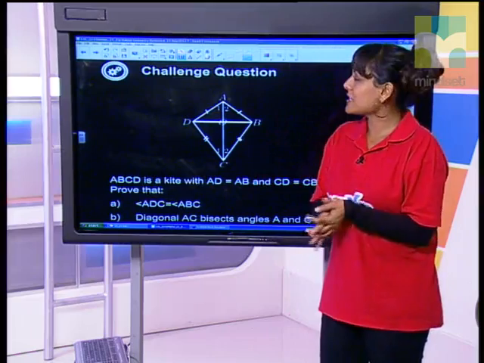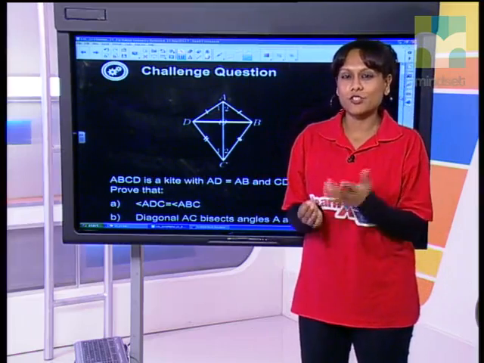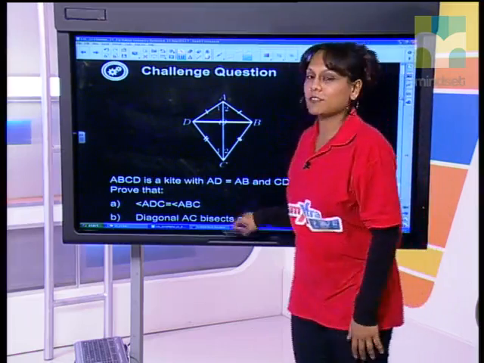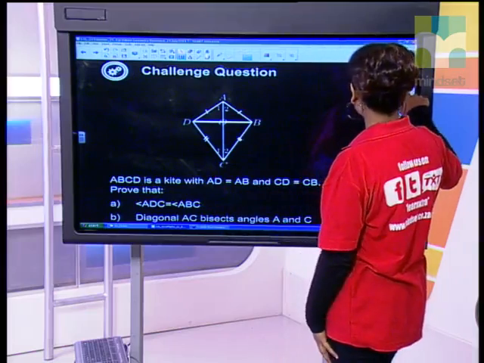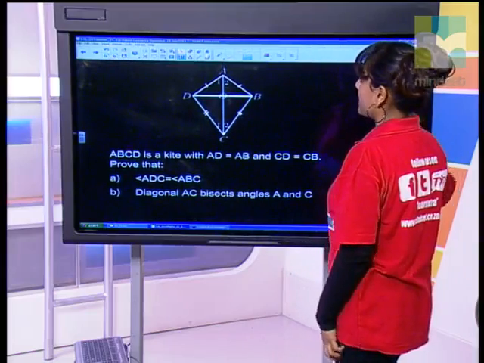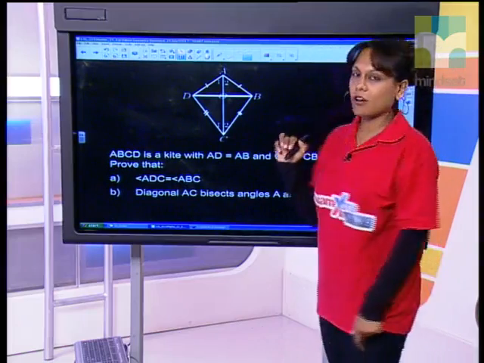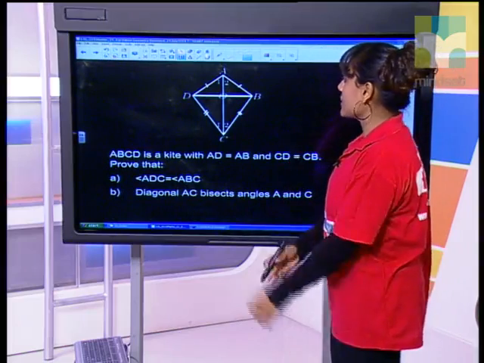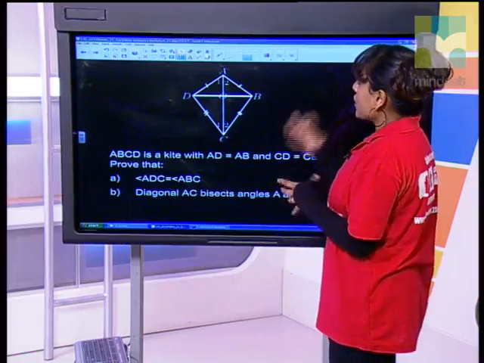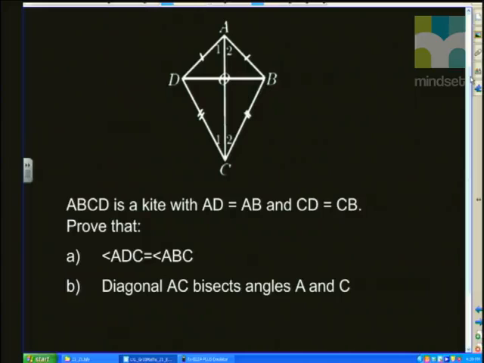Nice, and guys, I think it is time for us to get on to the challenge question, so we can do it before we run out of time at the end of the show. Okay, so hopefully you've got some answers and you've been chatting to AB and giving him some ideas of what the answer is. All right, so here we are told that ABCD is a kite. You've got all your equal sides down on the diagram. AD is equal to AB, CD is equal to BC, and you're asked to prove something that is inherently a property of the kite.